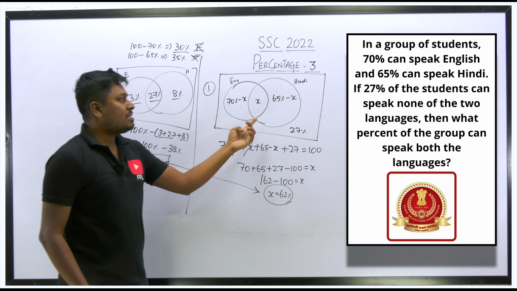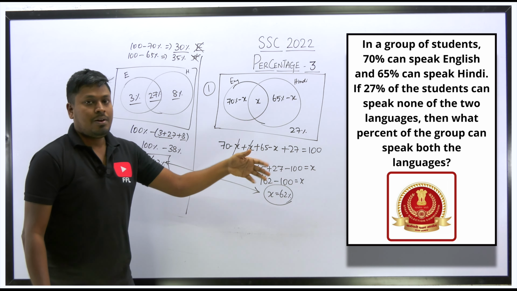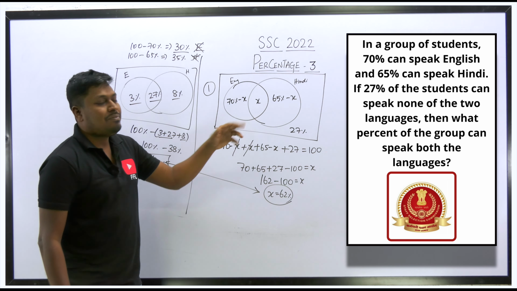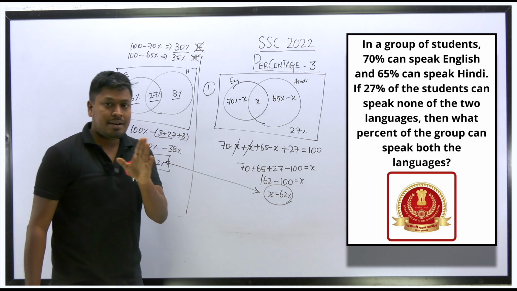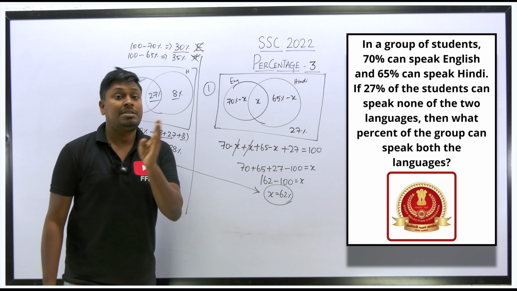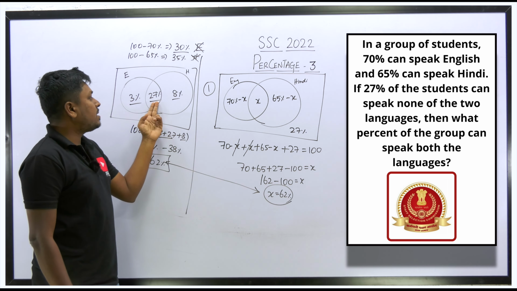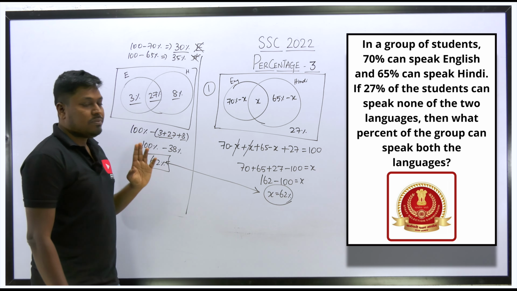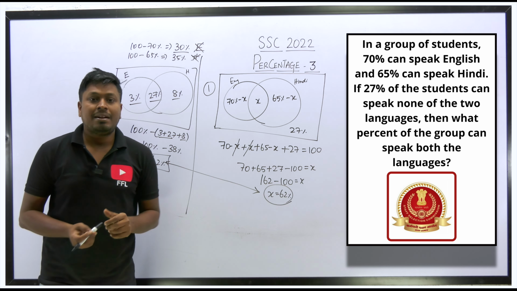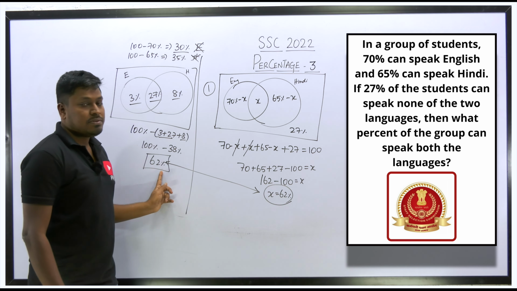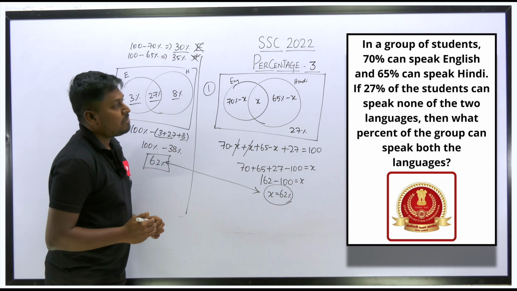Sometimes students make a mistake by keeping the value as x and something. So if you prefer this method, you can go with this, or else if you find it difficult keeping some value as x and y, you will make a mistake sometimes. So you can proceed in this way. First subtract from the total how many percentage of students are speaking. The resultant will be the students who are not speaking, and then according to the given value subtract from the resultant answer. You can find the result when you add all the students who are not speaking and subtract from 100. The resultant will be the total number of students who are speaking both the languages. Got it? So this will be the answer for question number 26.